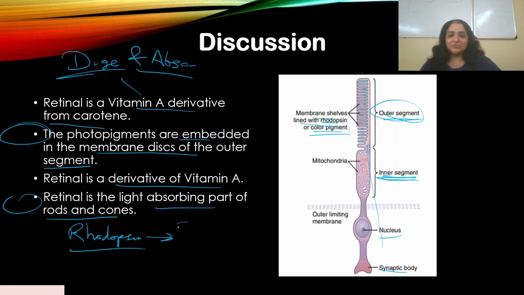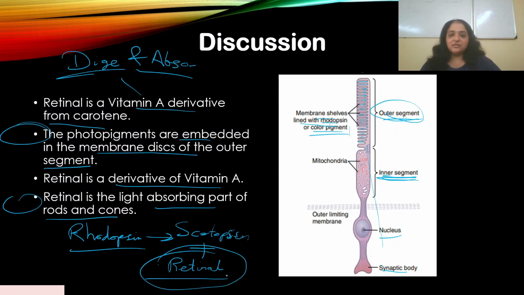Rhodopsin is made up of scotopsin plus retinal. Okay, so when light falls on that, retinal is the light absorbing part of the rods and cones, which causes the breakdown. We will again come to that. That's the photochemistry of vision. Okay, we will have to understand this in detail.